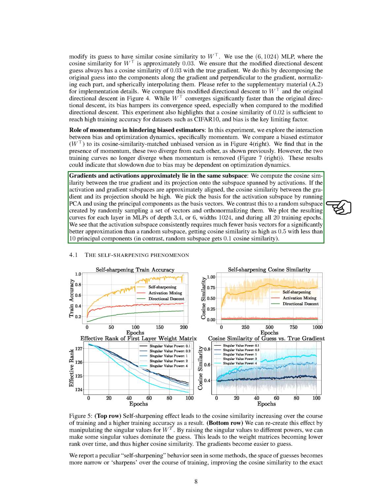Finally, we compute the cosine similarity between the true gradient and its projection onto the subspace spanned by activations. We find that the activation subspace consistently requires much fewer basis vectors for a significantly better approximation than a random subspace.